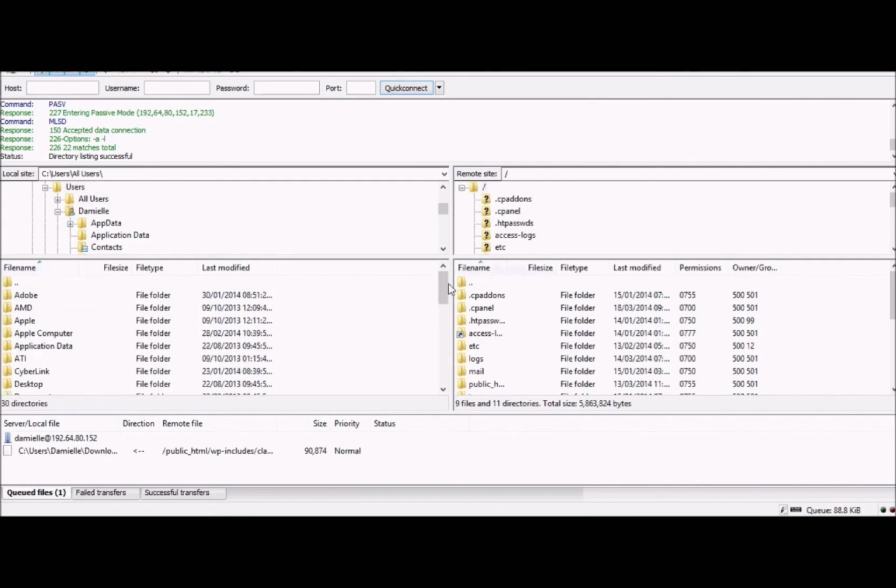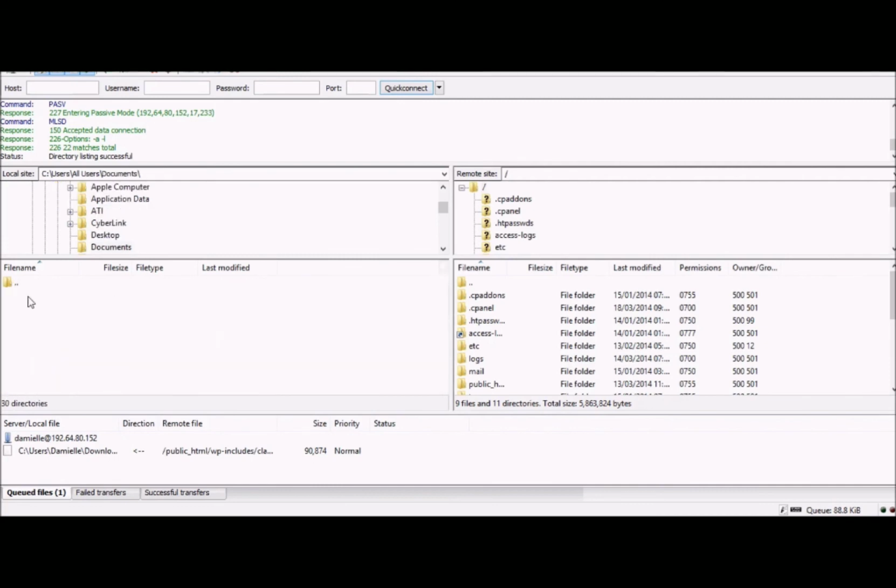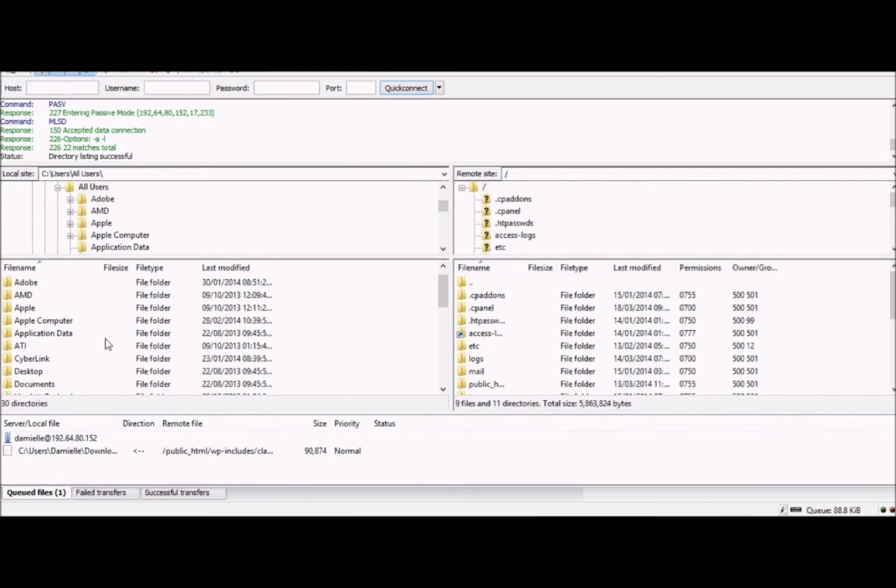So in my case, I would go to users, then I go to documents. Chances are you will have the WordPress package in your downloads folder. I'll just go to documents. I know that's where I have it. Let me go back up.